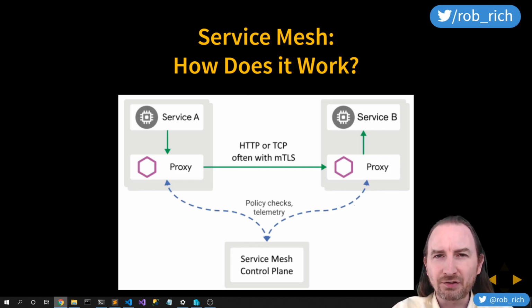Now we can switch out the implementation details. Perhaps service A is ingress into the cluster, or perhaps service B is outside of the cluster. So in this case, we'll have traffic coming in to the cluster. It will still check in with that control plane, and if allowed, it will communicate securely with the microservice in our cluster. Or for traffic leaving the cluster, service A's Envoy proxy will check in with the control plane, and only if allowed to communicate outside the cluster will it create that encrypted tunnel outside the cluster to service B.